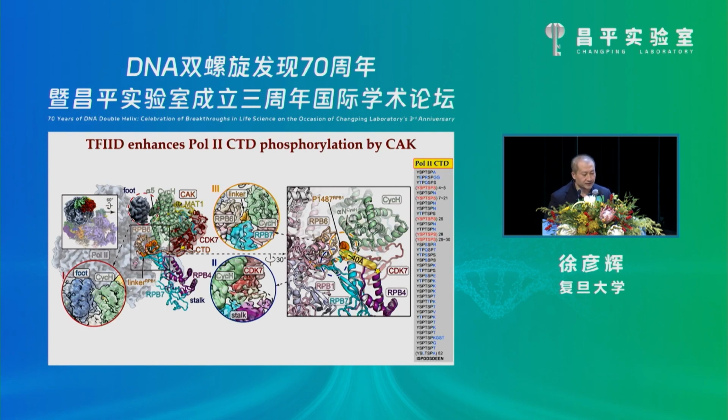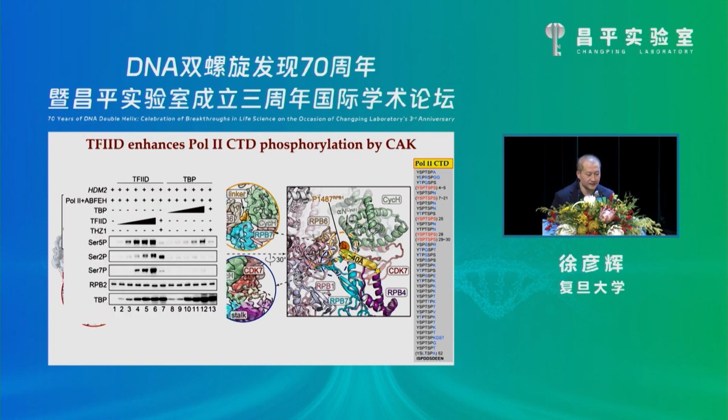So the kinase is positioned near the CTD region, and in vitro assay confirmed that increasing amounts of TF2D can enhance CTD phosphorylation, but TBP showed very limited effect, indicating that TF2D serves as a critical scaffold to support the TF2H complex organization and CTD phosphorylation.